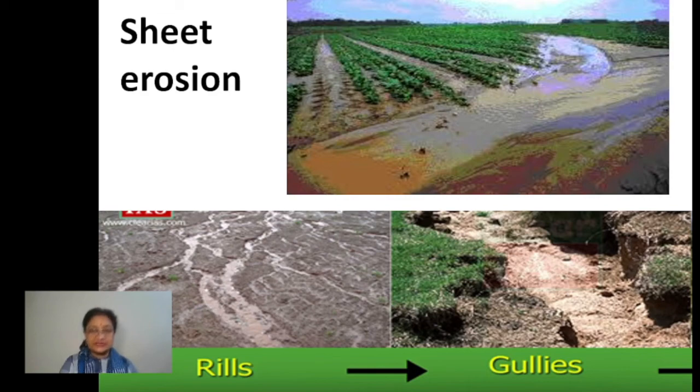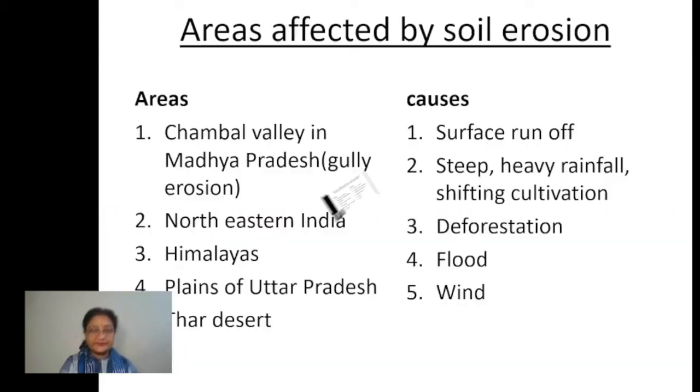So this much is clear? Yes. Now the main areas which are affected by soil erosion are, number one, the Chambal Valley in Madhya Pradesh, right? It is badly affected by gully erosion. Several deep ravines are there, which have left the entire area, you can say, of no use at all, right? There are several ups and downs, an undulated landform.